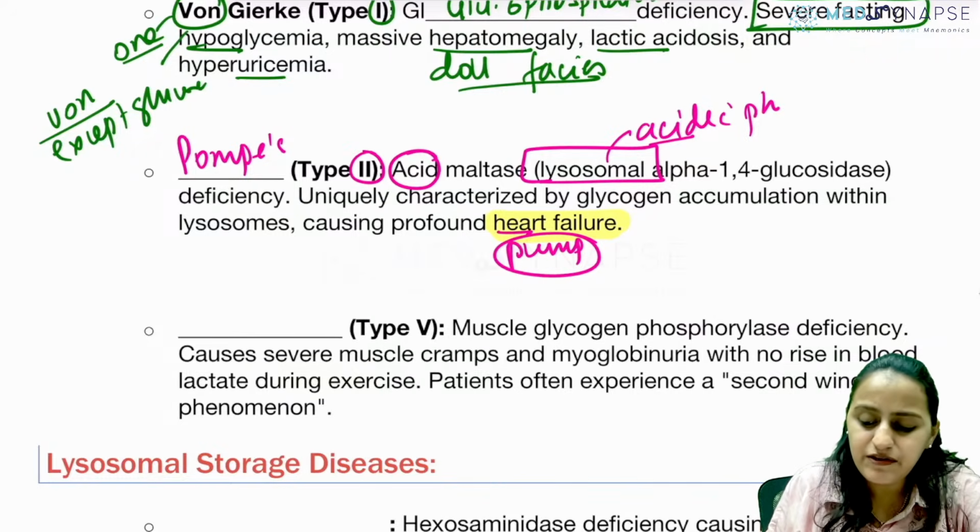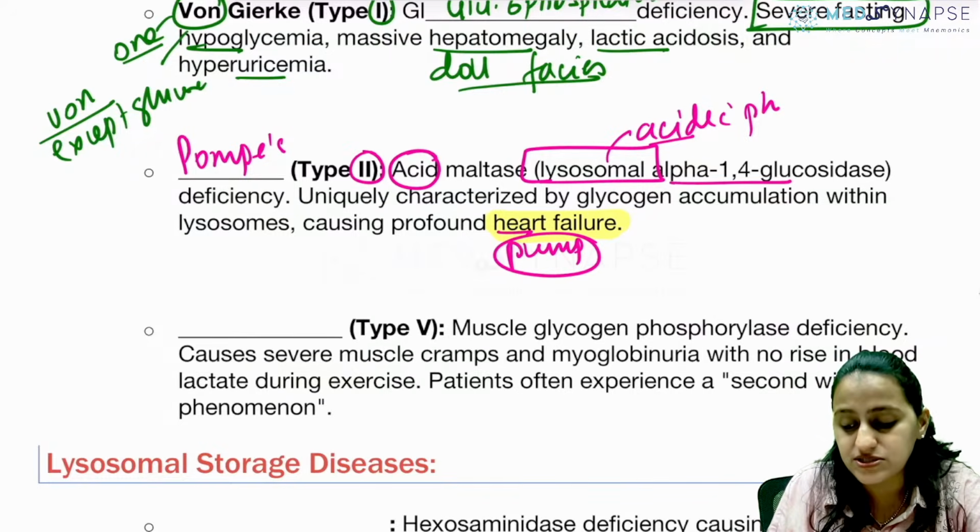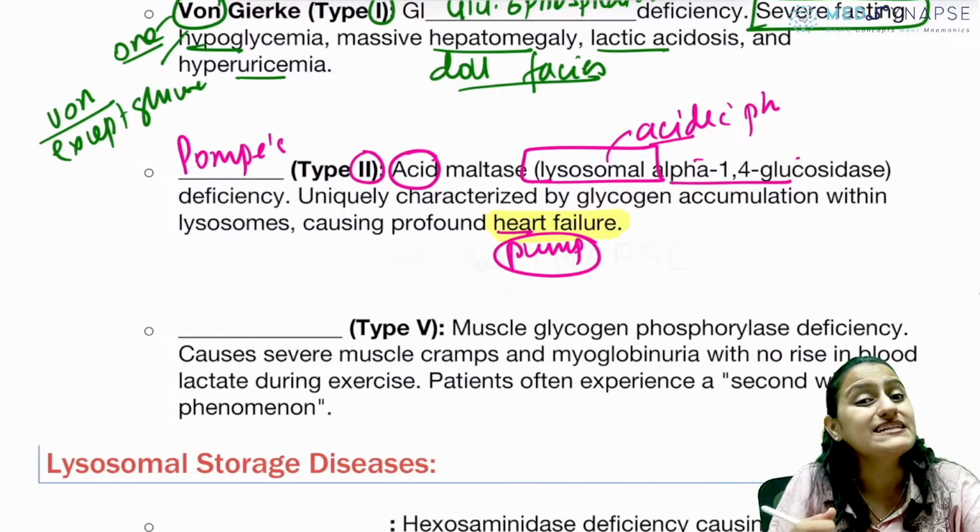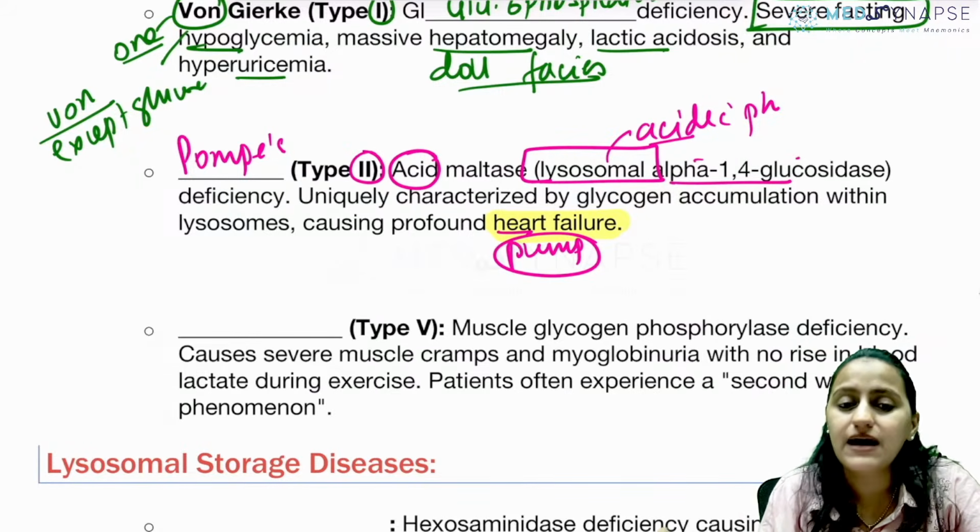Is this clear with everyone? So it is alpha 1,4 glucosidase, alpha glucosidase. We'll see that beta glucosidase is Gaucher's.